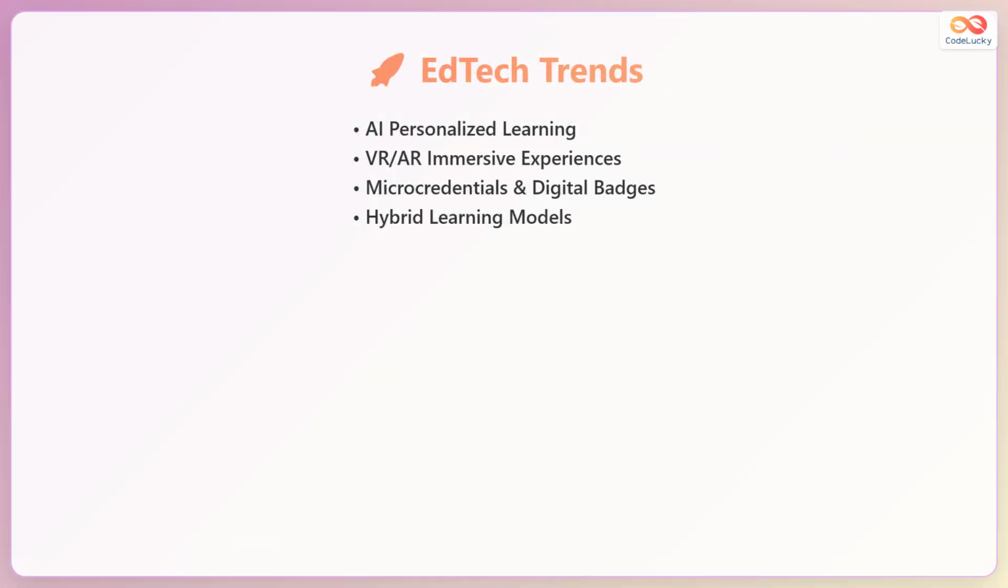Artificial intelligence personalizes learning by adapting content to each student's needs. Virtual reality and augmented reality create immersive learning experiences. Microcredentials provide recognition for specific skills through digital badges. Hybrid learning models combine online and in-person instruction effectively.